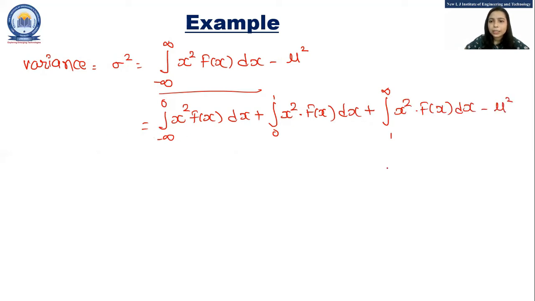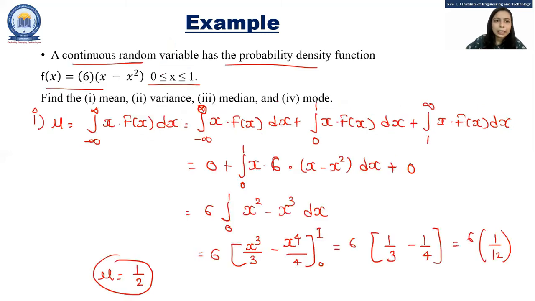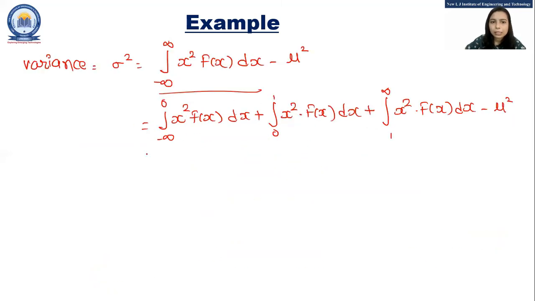Now for minus infinity to 0 and 1 to infinity, f of x is not defined, so these two terms become 0. So we can write 0 plus integration from 0 to 1 of x square into 6 (x minus x square) dx, minus mu square, plus 0.